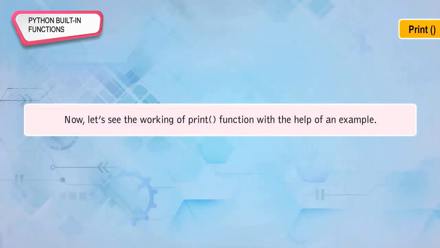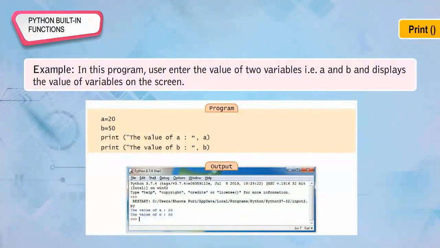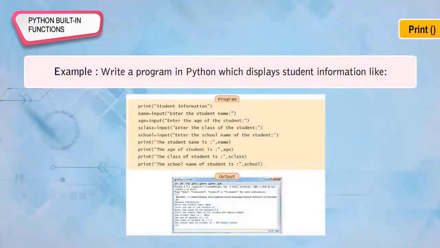Now, let's see the working of the print function with the help of an example. Example: in this program, the user enters the values of two variables, that is a and b, and the program displays the values of the variables on the screen. Example: write a program in Python which displays a student's information.